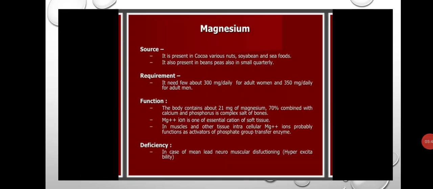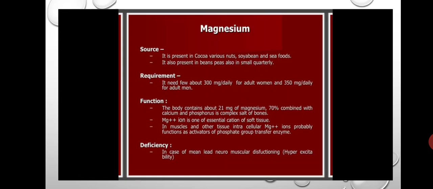Next element is magnesium. Sources of magnesium: it is present in cocoa, various nuts, soya bean and seafoods. It is also present in beans and peas in small quantity. These are the sources of the magnesium element.